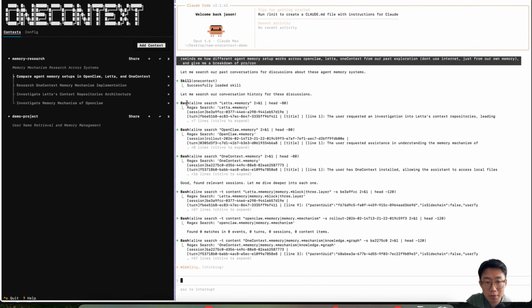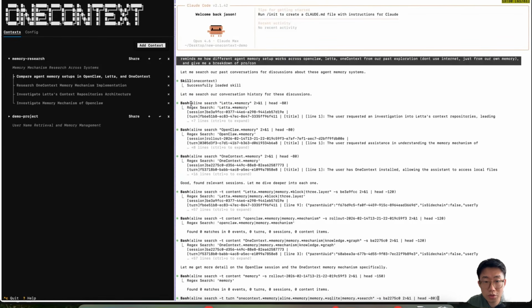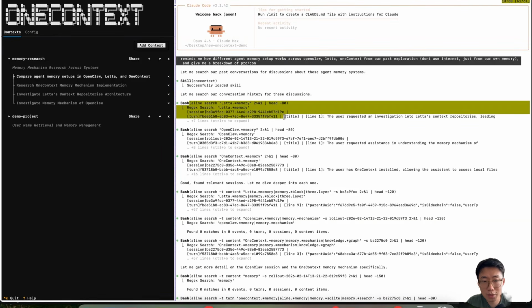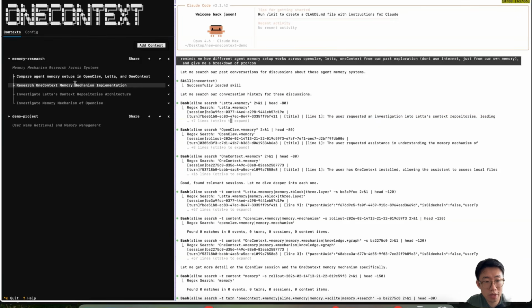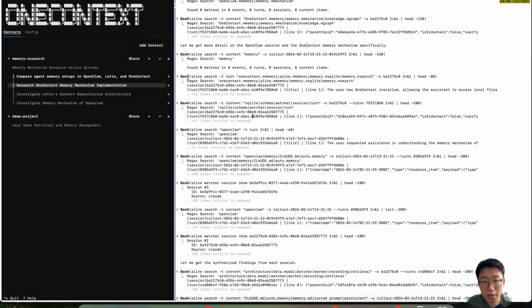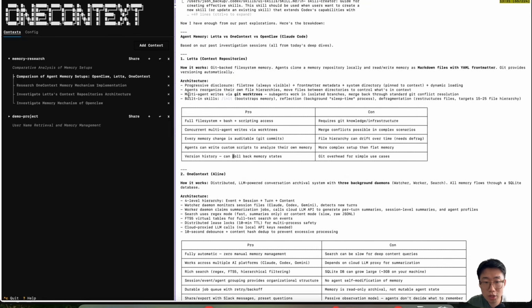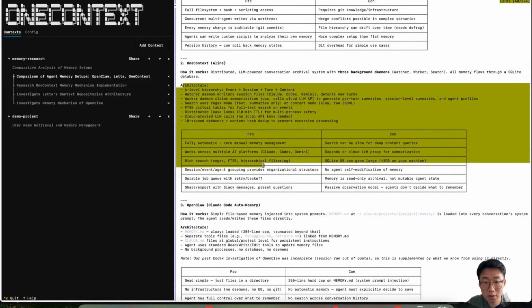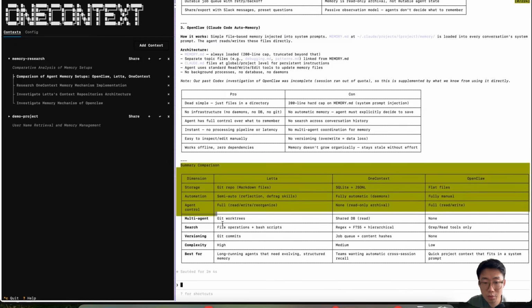Now you can see what happened is that it will first search for relevant sessions. First, it tries to search the memory, which will return a list of relevant sessions within the project. And each session basically means the title and the description that we have here. Then it starts looking deeper into each session and each turn. In the end, it returns each message and its pros and cons. And in the end, a summary comparison.